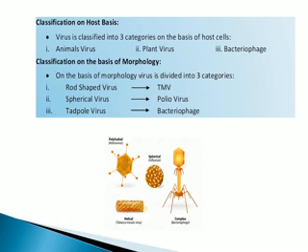Classification on the basis of morphology. They are divided into three categories. Rod shaped virus, the best known example is TMV, tobacco mosaic virus. Spherical virus, the best known example is poliovirus, but here the influenza virus is shown. Tadpole virus, the example is bacteriophage virus, shown here.